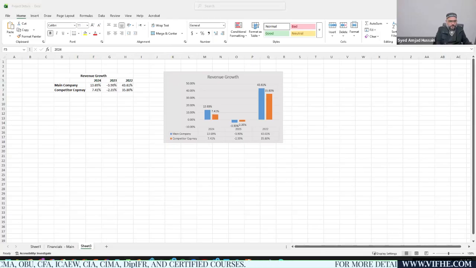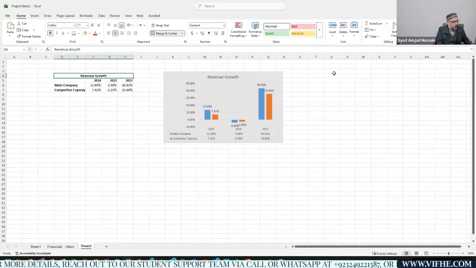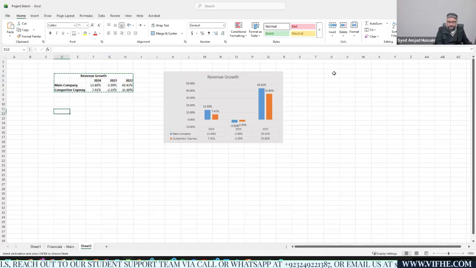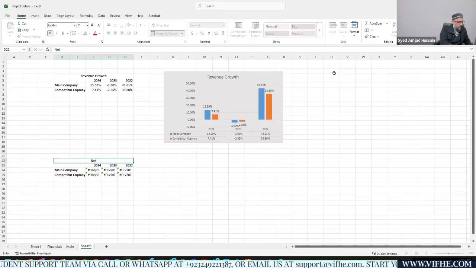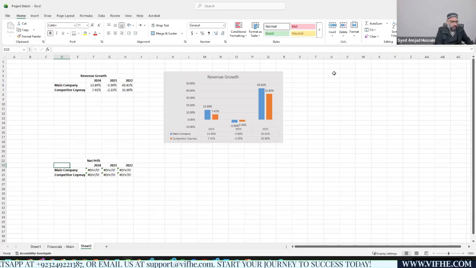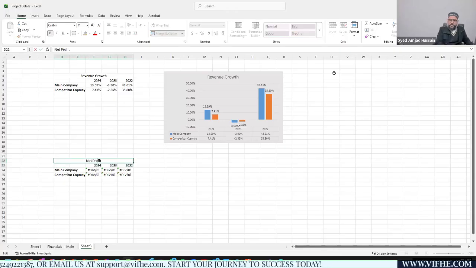Okay, we have a question here. Yes, exactly. For each ratio you have calculated, you need to create a graph. This is for every growth. For example, if you are calculating another ratio with the name of net profit, net profit, sorry, apologies, spelling mistake.